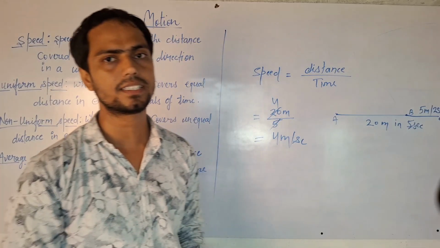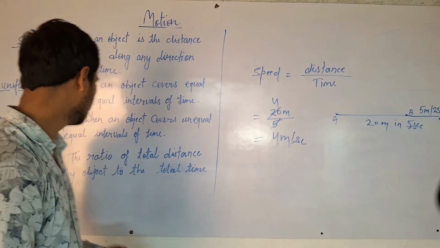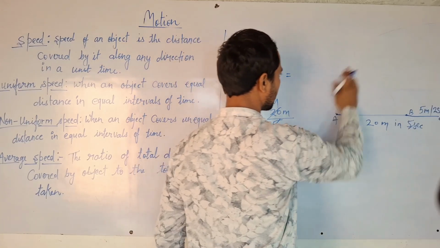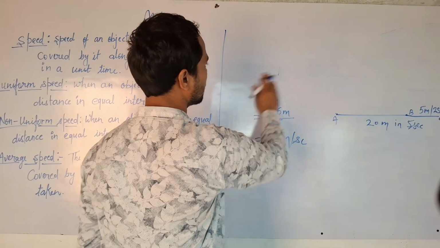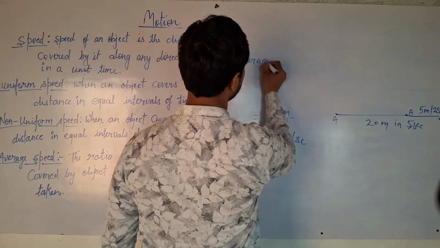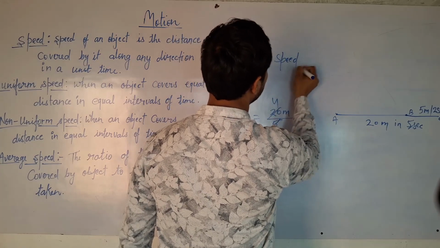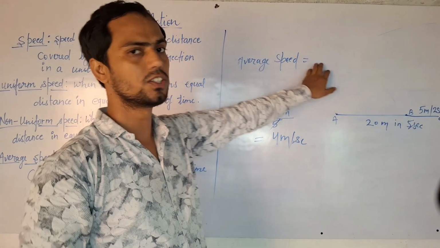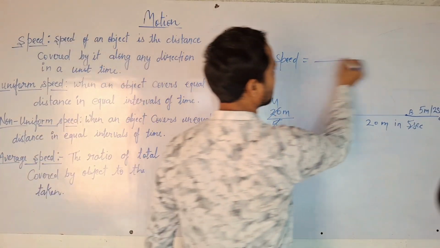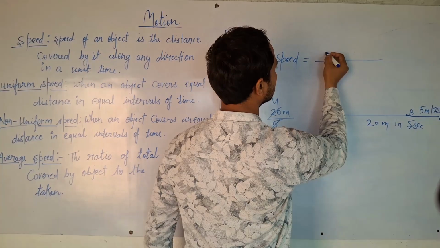So how do we calculate the speed of that object? This is the average speed, the ratio of the total distance covered by an object to the total time taken.